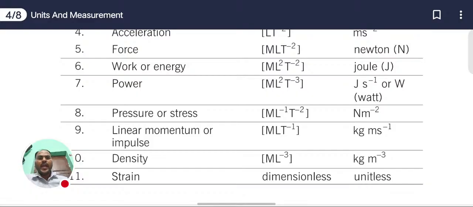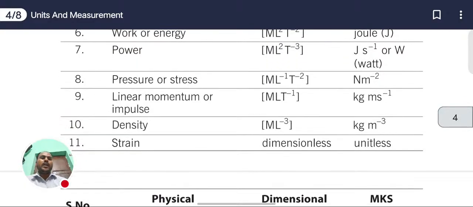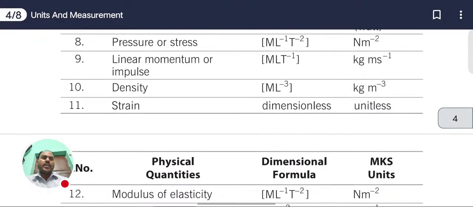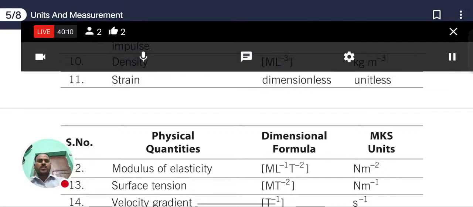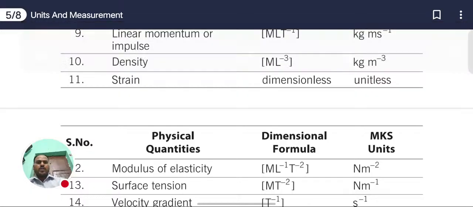Now next one, density. Density dimensional formula is M into L inverse 3, and the SI unit is kg per meter cube. Stress does not have any dimension, does not have any SI unit, so that's why it is dimensionless. Now here we have to understand one thing, dear viewers.